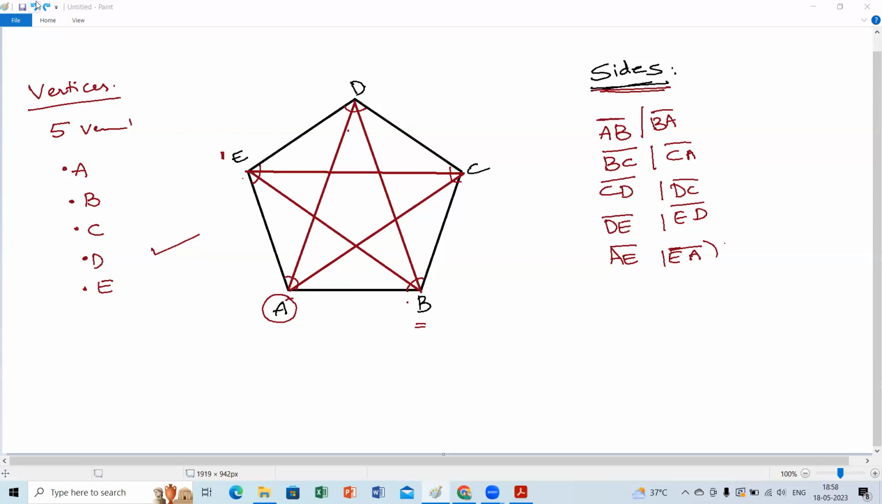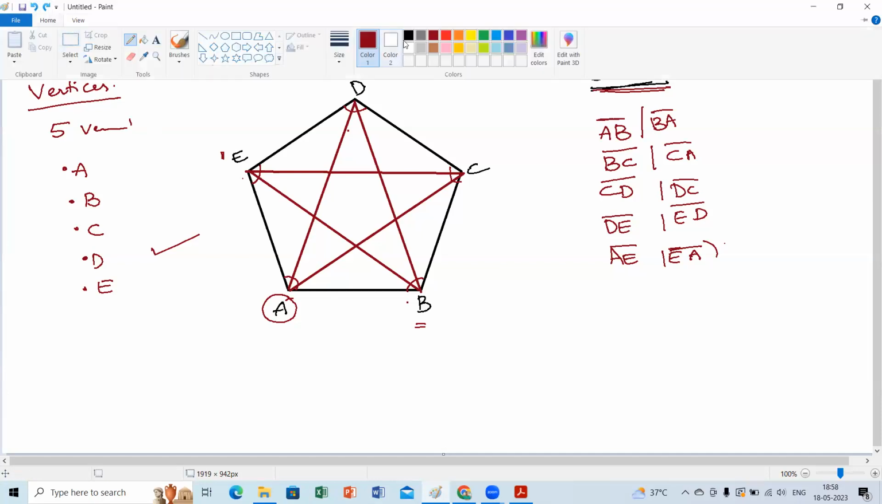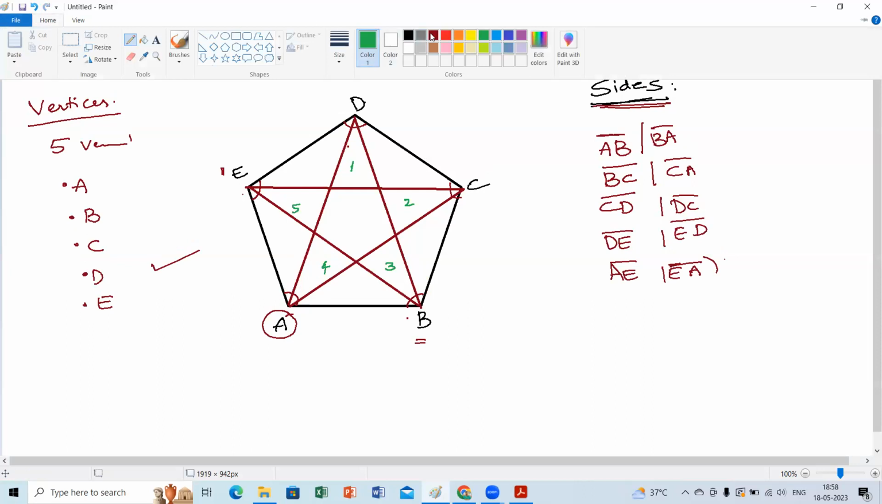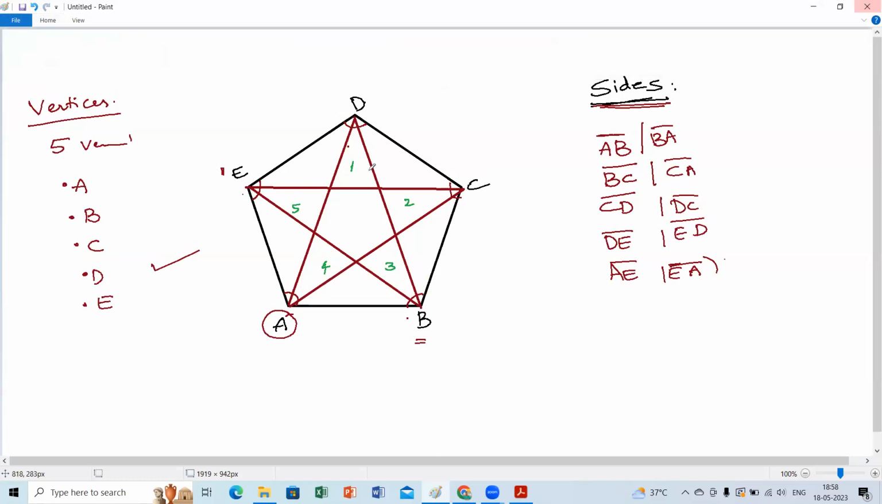I'll just mark it with some color so you people can count. I'll mark the triangles with one green color. First I'm taking this: 1, 2, 3, 4, 5. Okay, till here 5 triangles. Then some other color I'll take for something different. 6, 7, 8, 9, 10. Right? Okay, till here.